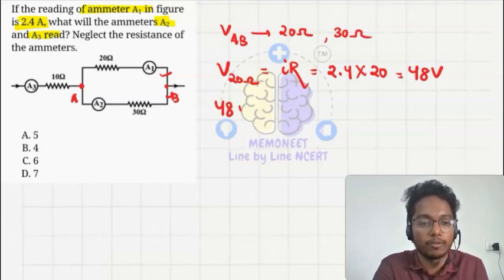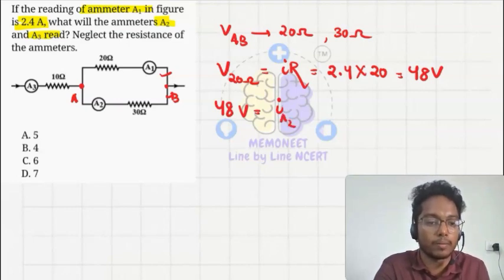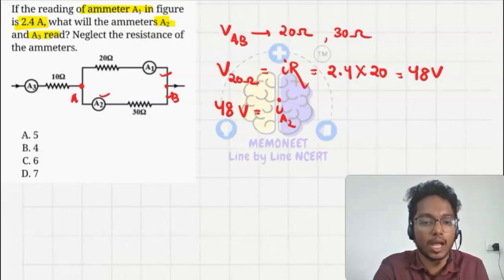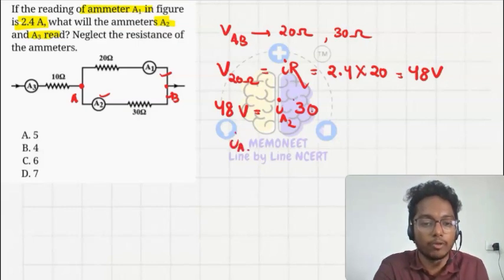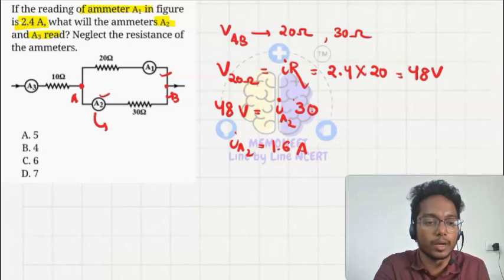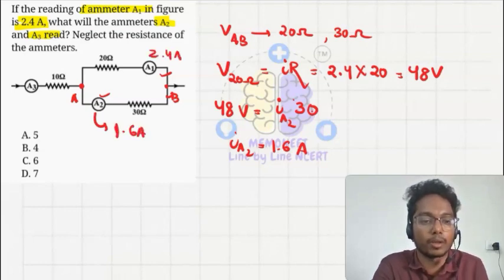So 48 volt is equal to the current in ammeter A2 into 30. If I solve this out, the value of IA2 will be equal to 1.6 ampere. So this will be the 1.6 ampere reading, and this is 2.4 ampere it is reading.